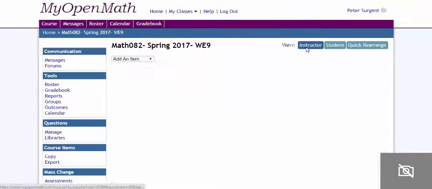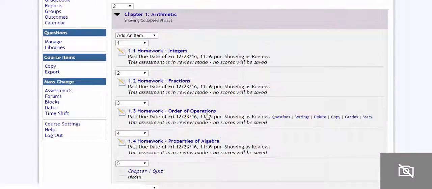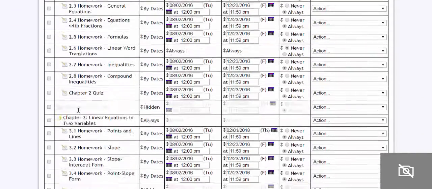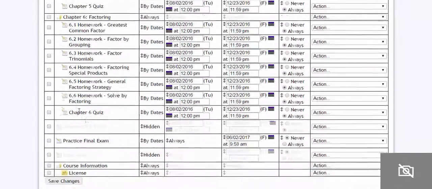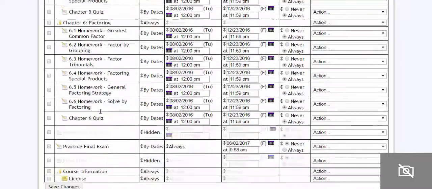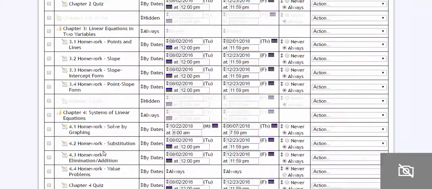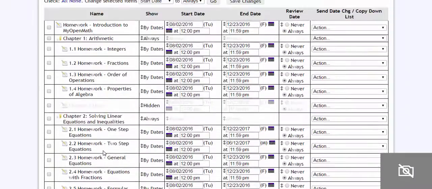And the last thing I want to show you in this video is how to deal with the dates, all right? So I'm going to go to Mass Change, and I'm going to go to Dates. And here is every assignment that's in here, all right? So all the homework assignments, the quizzes, you can see the test that's been hidden, final exam that's been hidden. You can make the changes all at once.